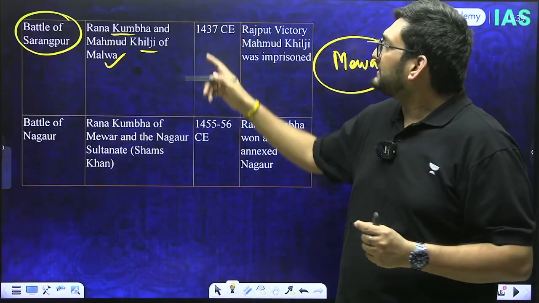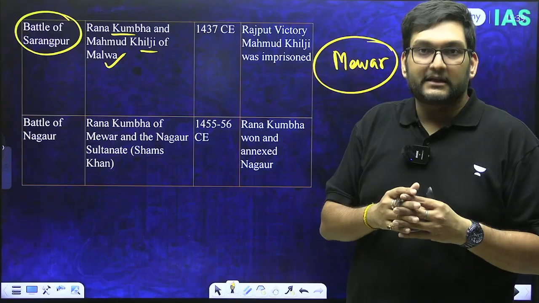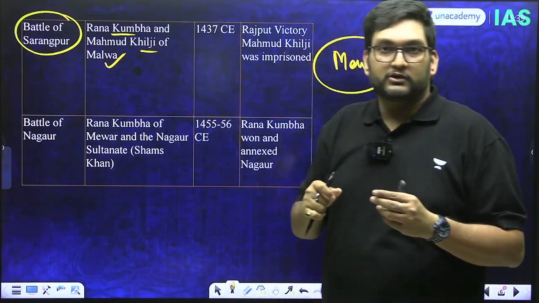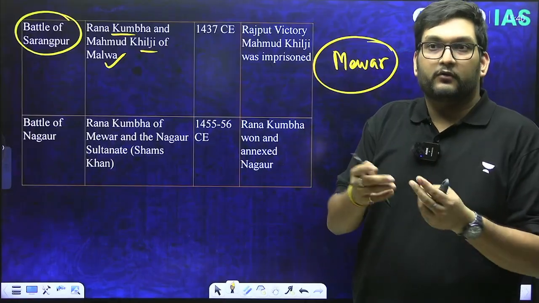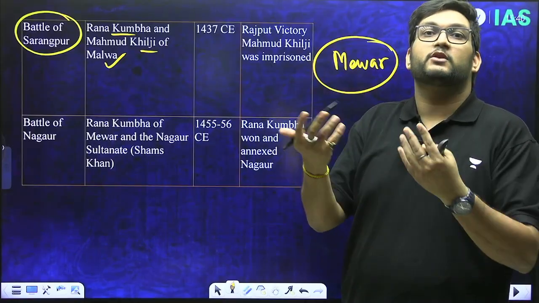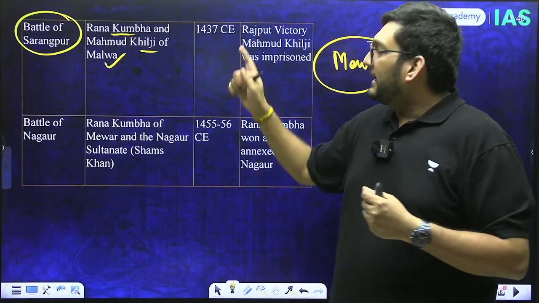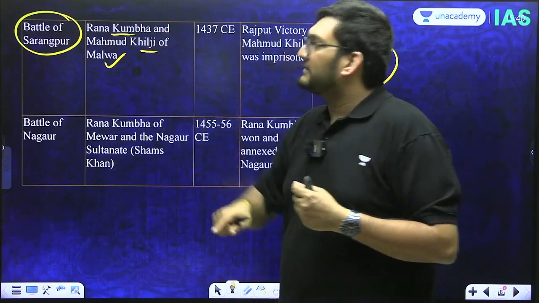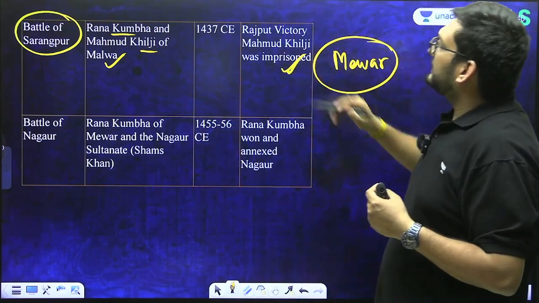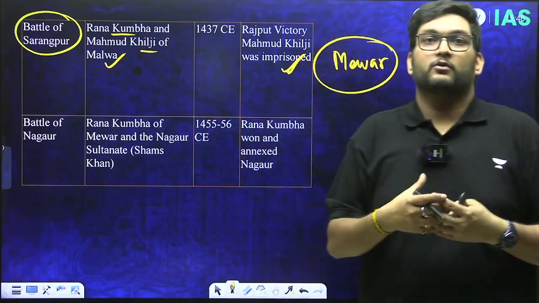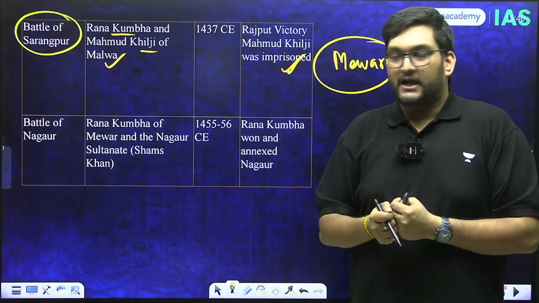Now what happens is, Ranakumba's father is assassinated. The person who assassinated him will go and get refuge under Mahmud Khilji of Malwa. Ranakumba will ask for his extradition, that you give this person, he's killed my father. Mahmud Khilji is not going to do that, and therefore Ranakumba is going to attack Mahmud Khilji of Malwa and he will imprison him. And this is the first major battle wherein Ranakumba showed the power of the Rajputs again.